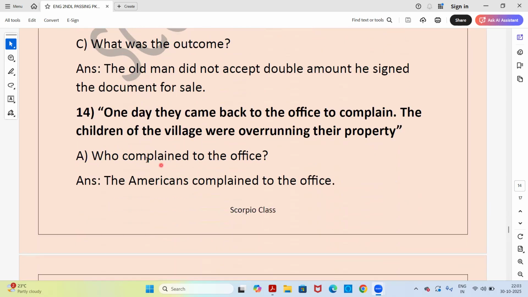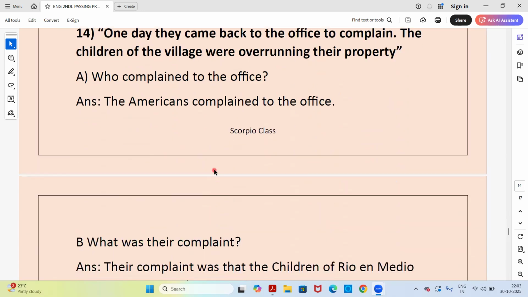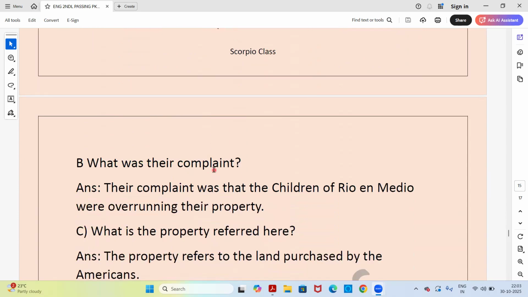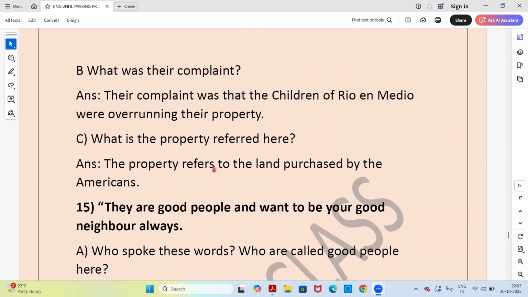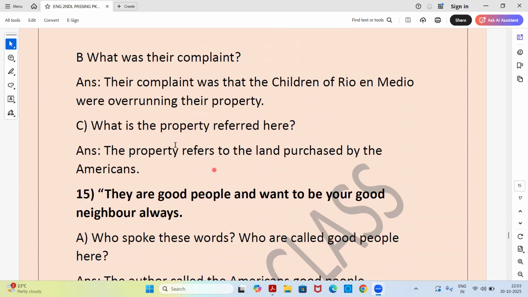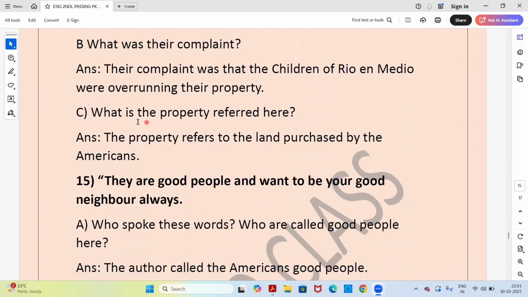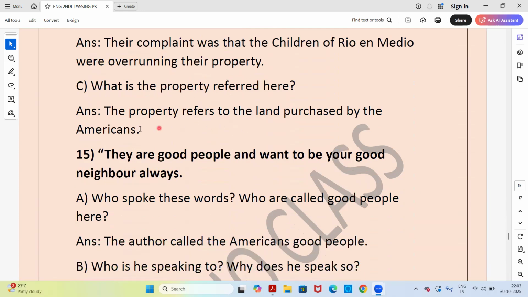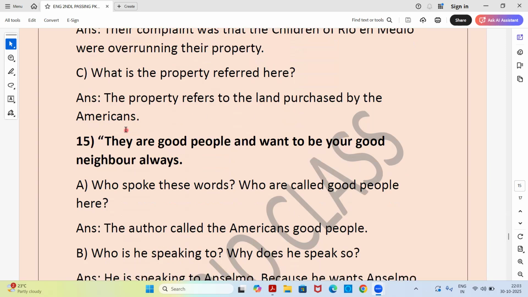Next question. One day they came back to the office to complain. The children of the village were overrunning their property. Who complained to the office? The Americans complained to the office. What was their complaint? Their complaint was that the children of Rio and Medio were overrunning their property. What is the property referred to here? The property refers to the land purchased by the Americans.